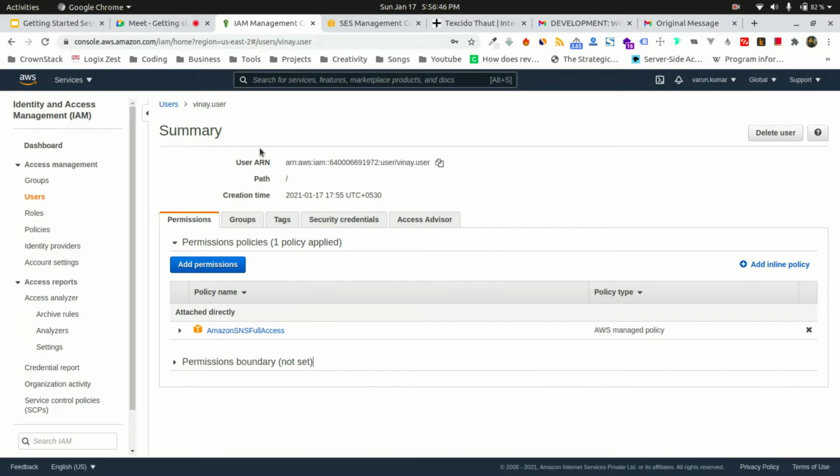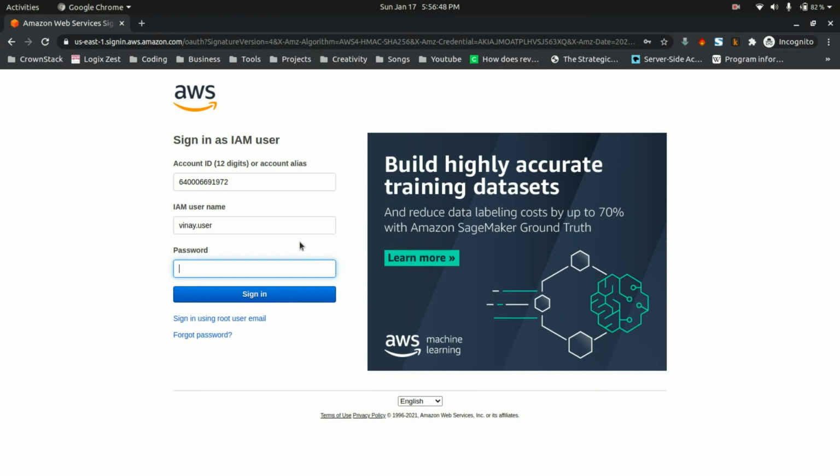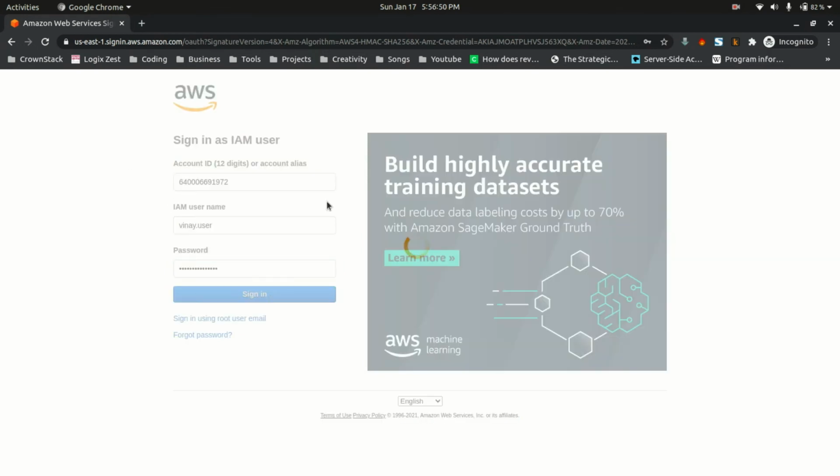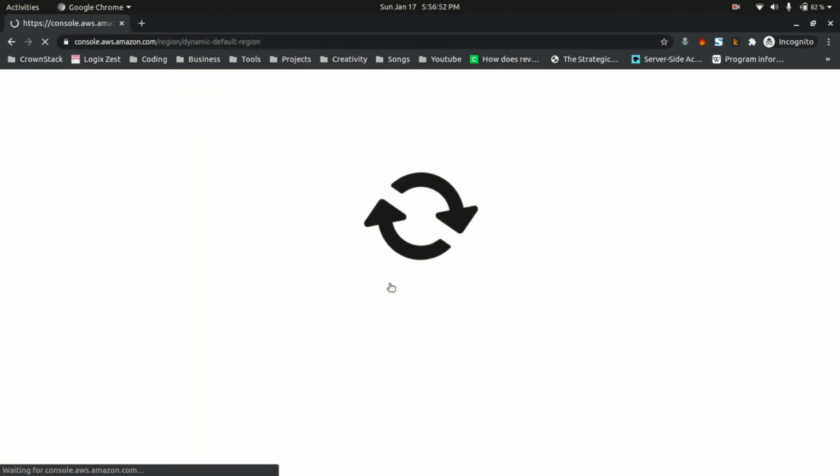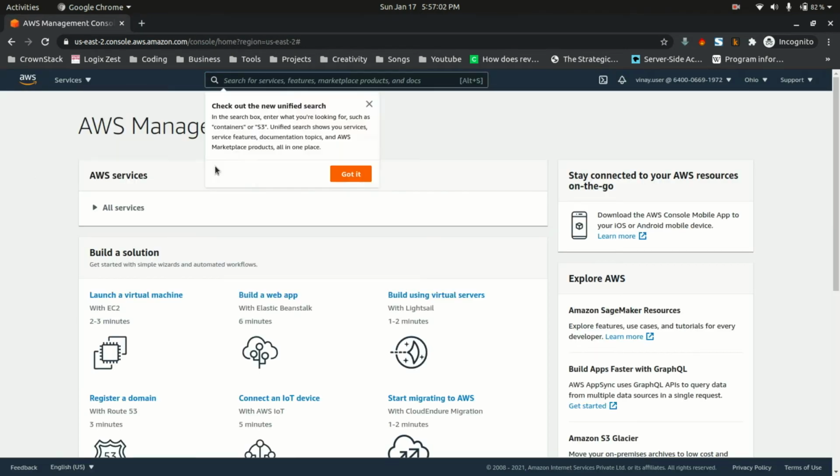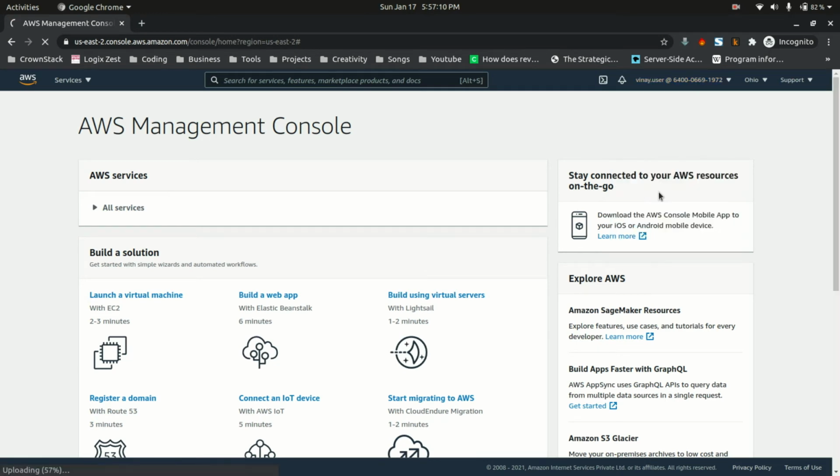Now I'm logging into your user. So you are also logged into my account with your IAM user. If I want to see your billing dashboard, you will see what happens, because I didn't provide you the billing access.